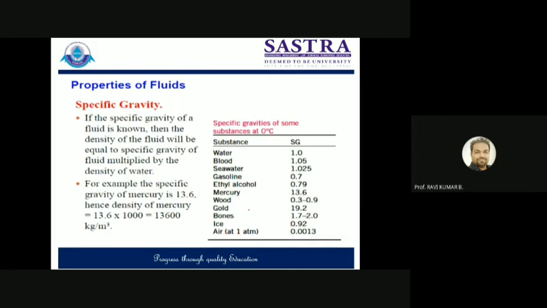You look at gold. Gold is 19.2 times heavier than the standard, right? And bones are 1.7 to 2. Ice is also there. So for different liquids and gases, there are different values of specific gravity. So you can say that specific gravity is a mathematical, or you can say physical, measurement of heavierness or lighterness. You can say it is heavier than or lighter than the standard fluid.